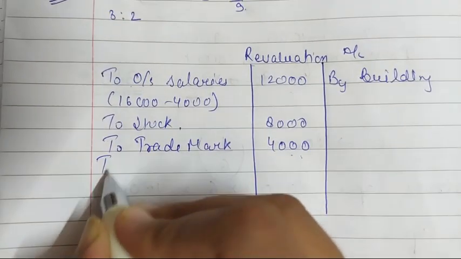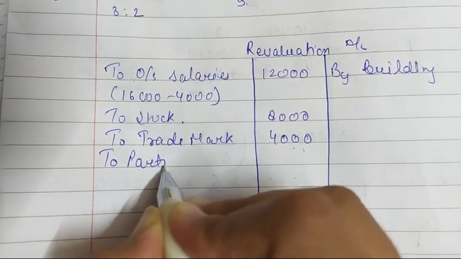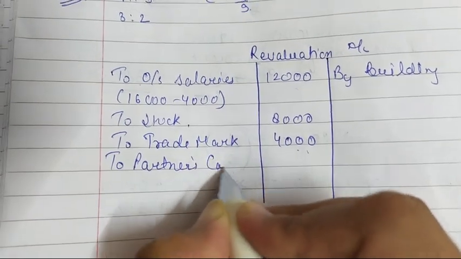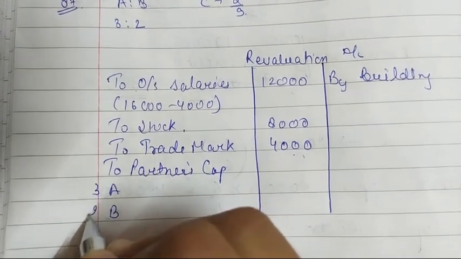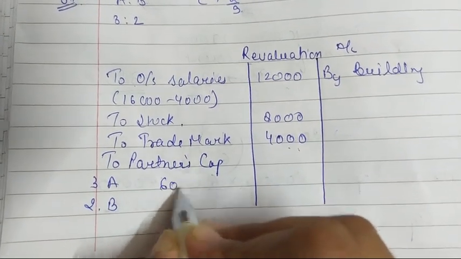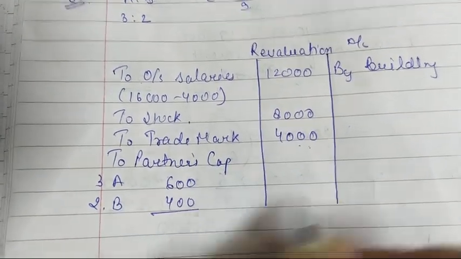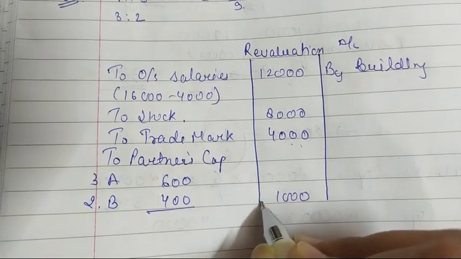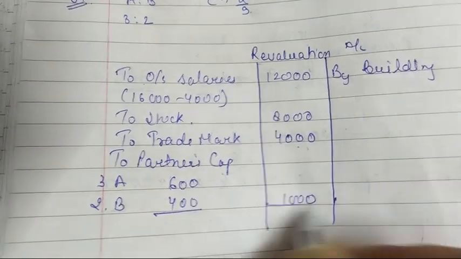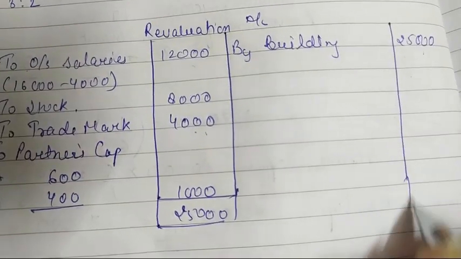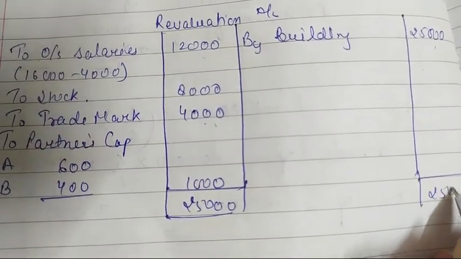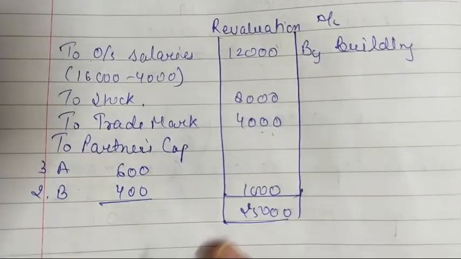It means we have a profit of rupees 1,000 that has to be distributed between A and B in 3:2. That is 600 and 400, and the profit is 1,000. Total is 25,000. So this was our revaluation account.